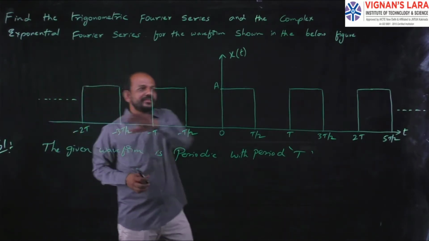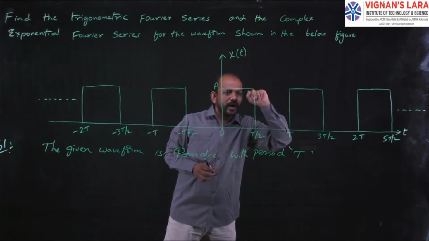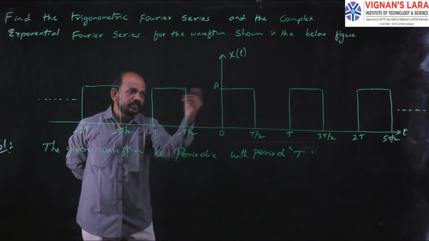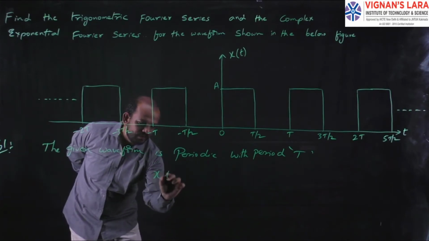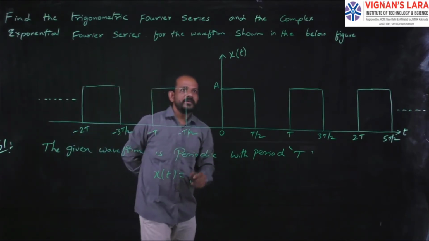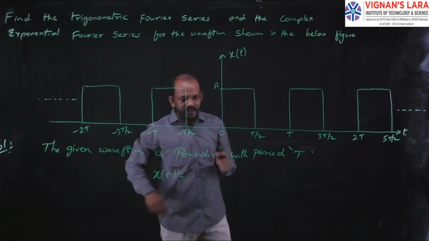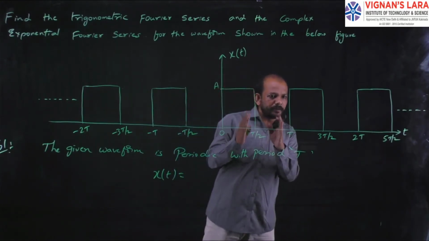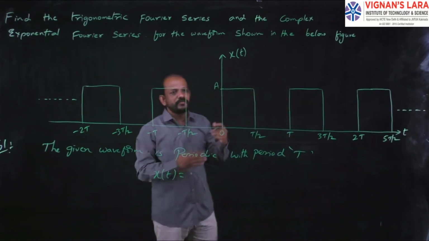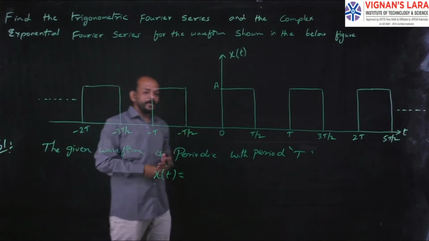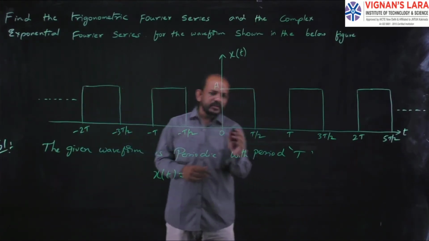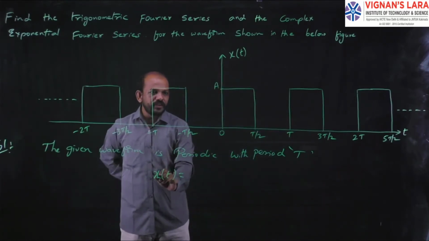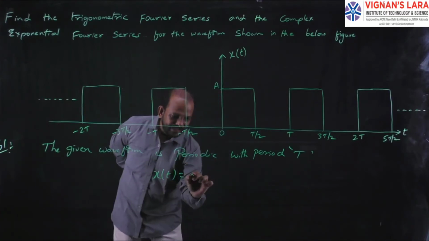Now, for this waveform, we have to write the equation format. We have to write the equation of this x of t. So, what is the equation of this waveform? Here, as the waveform is repeating itself, it is sufficient to represent it for one time period, because after that the waveform will repeat itself. So here the time period is 0 to T. In 0 to T, the waveform will be like this. This is the shape. Now x of t value will be equal to capital A